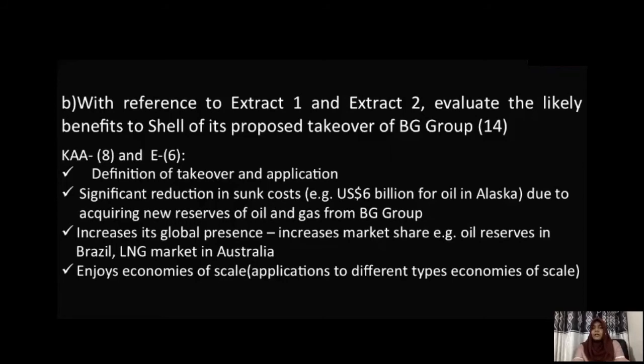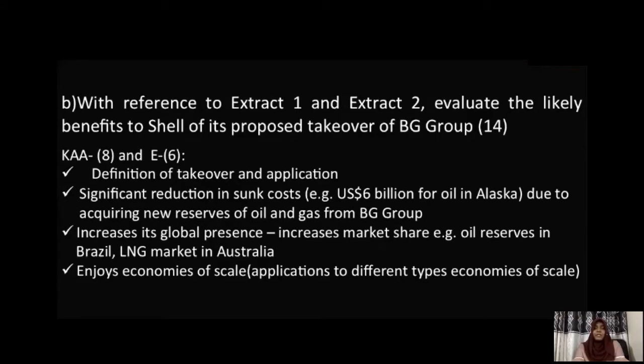In addition to that, it has also mentioned that it increases its global presence and at the same time it is increasing its market share. So an example is also being given from the case study: oil reserves in Brazil, LNG markets in Australia. So all these are the things that you could bring as part of application, because